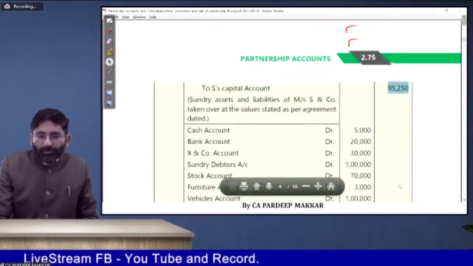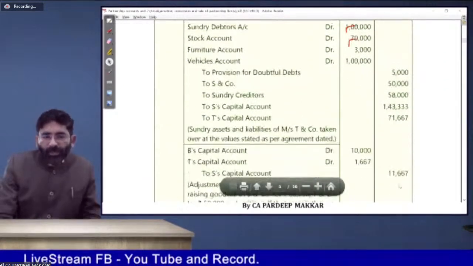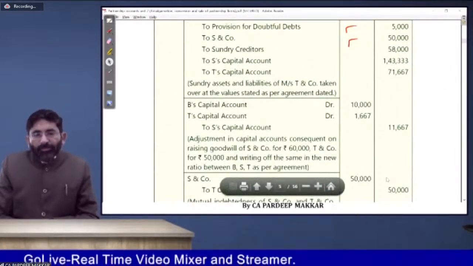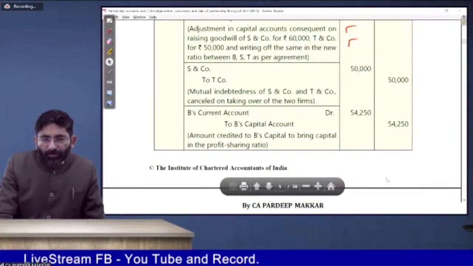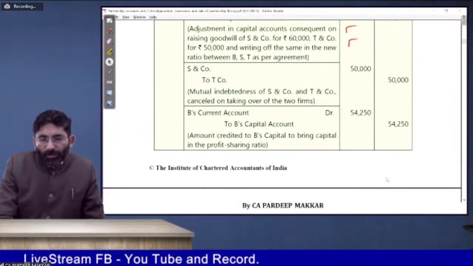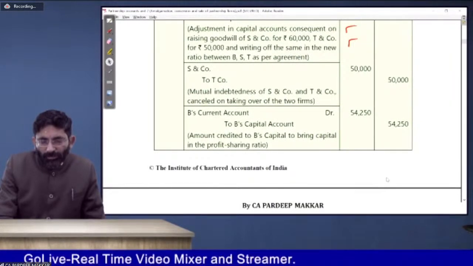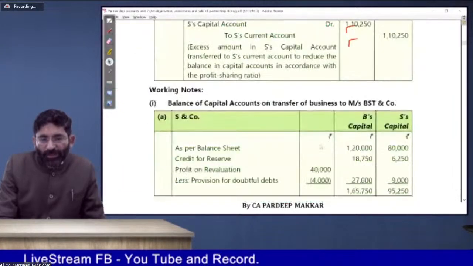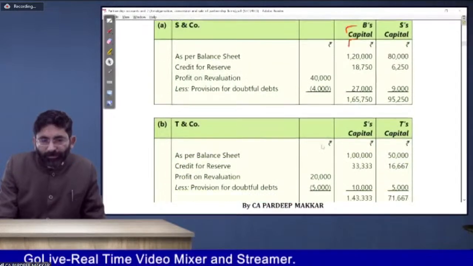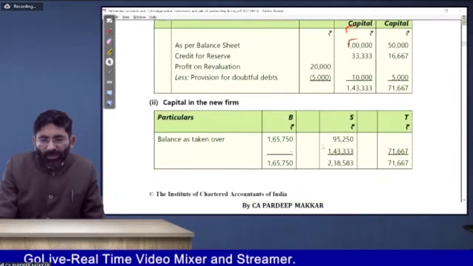In the same manner, you will do it for the second firm. And the entries are very simple. This is in front of you. Capital account entry is also clear to you. B's current account is transferred to B's capital account. This is another thing which has been done. We will discuss it within a minute. Just tell me, is that clear? Both the points are clear.